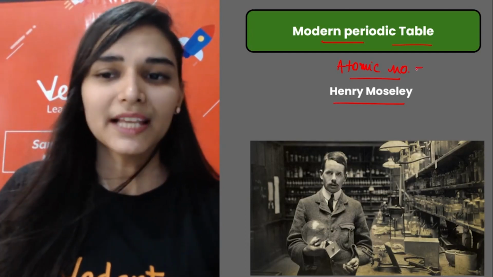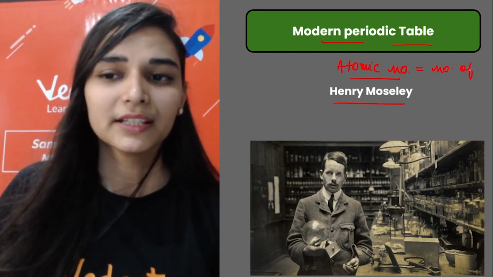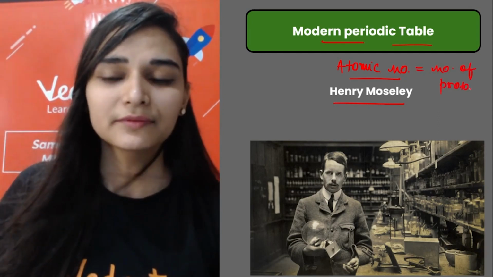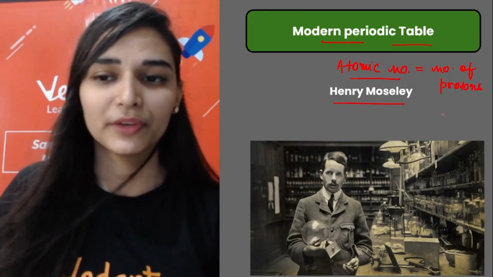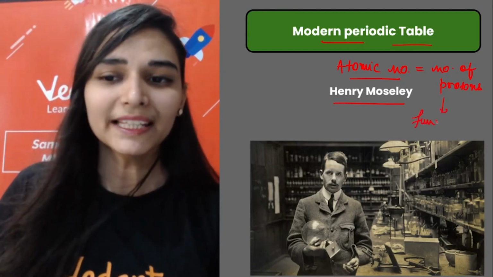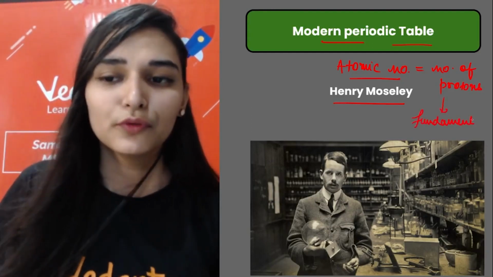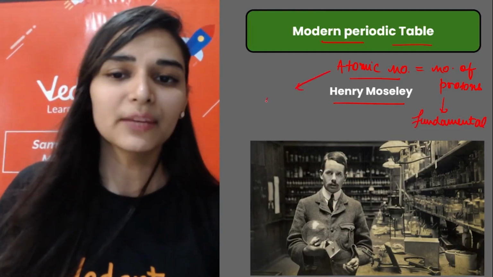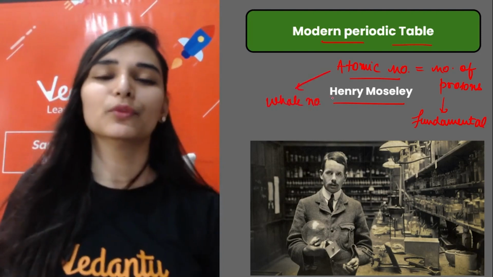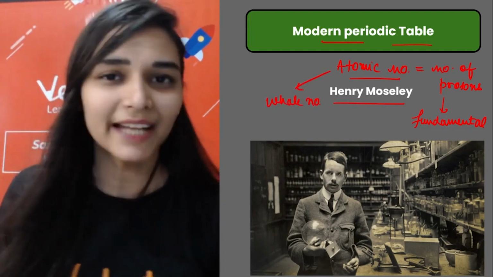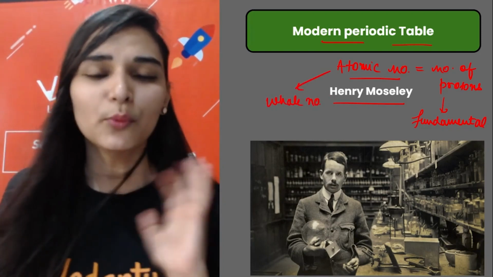Atomic number, you know, tells you the number of protons that are present in the nucleus of an atom. And that is a fundamental property. देखो, atomic number लेने के क्या फायदे थे? First of all, atomic number of an element is always a whole number. ऐसे थोड़ी ना हो सकता है there would be 2.5 protons. That is not possible. So it's always a whole number, point number one.